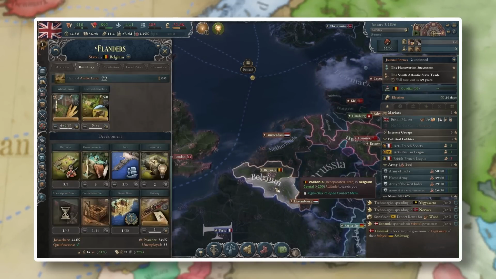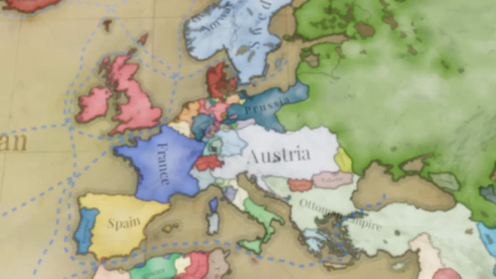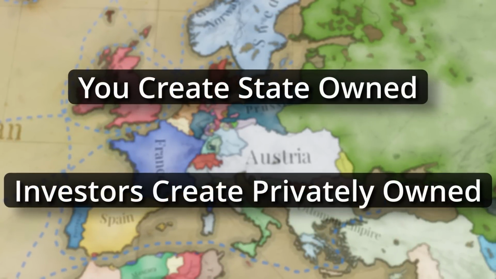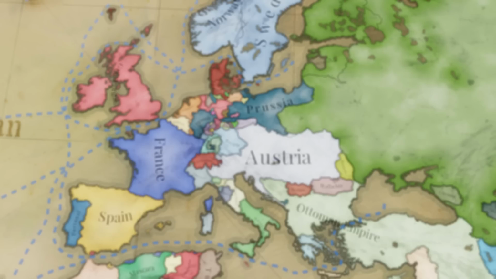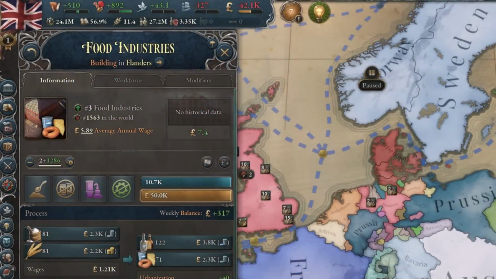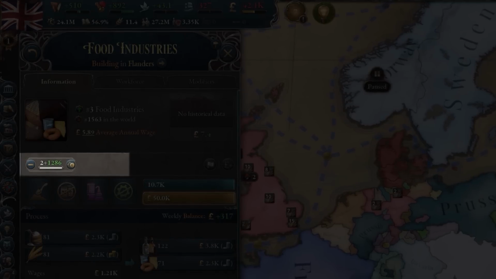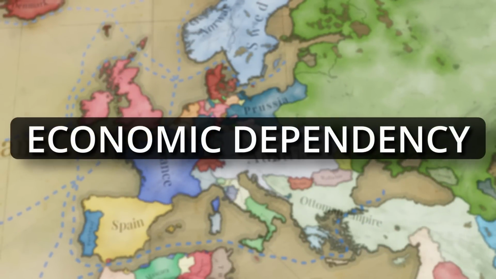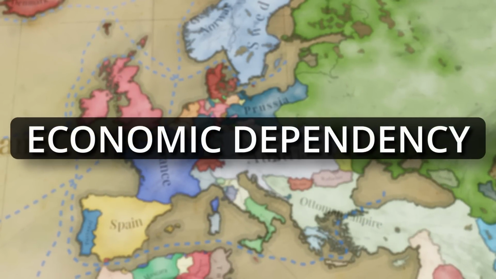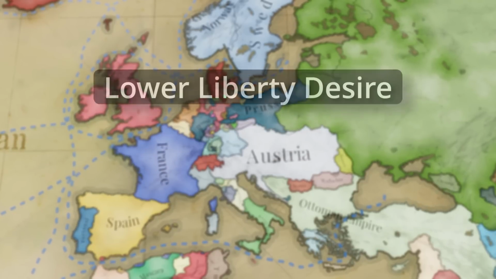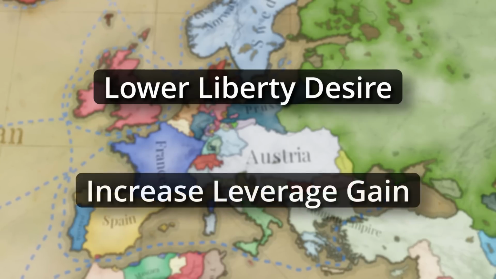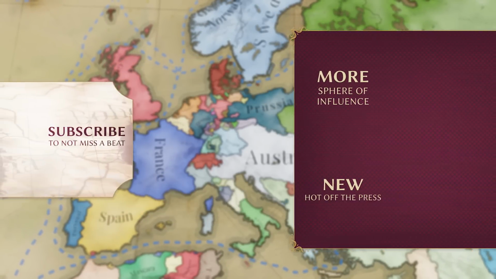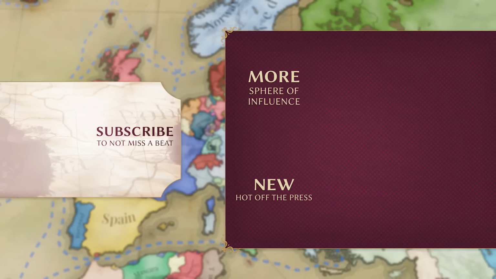Once you have rights to invest in another nation, you and your population will be able to both create and expand industries in the target country. Industries you create will become government-owned, and industries your population build will become privately owned, both sending the profits back to your own country accordingly. As you build more and more industries in target nations, you will begin to increase their economic dependence on you. Economic dependency is a new metric in Sphere of Influence that determines just that. Economic dependency will help lower the liberty desire of your subjects and help increase the leverage your power block holds over the target nation. Alright, you're now ready to build your economy to your liking in Sphere of Influence.